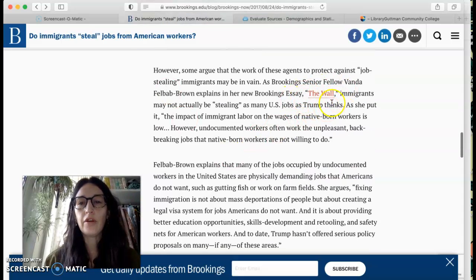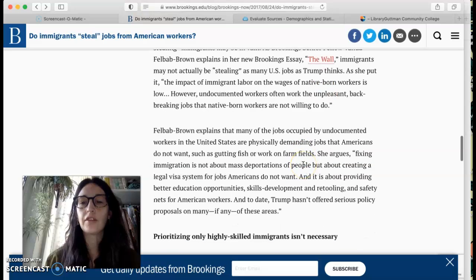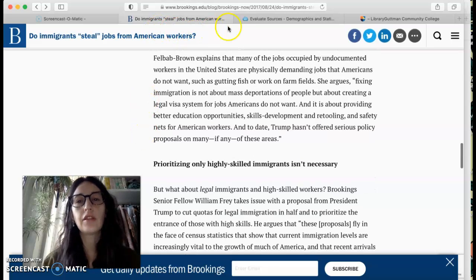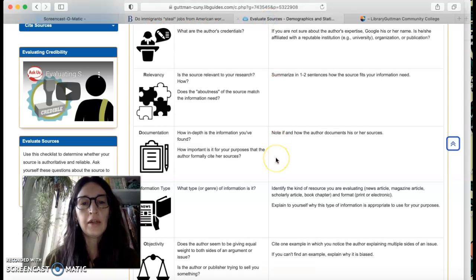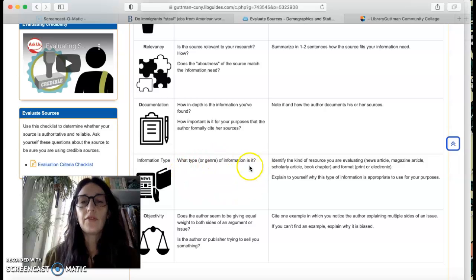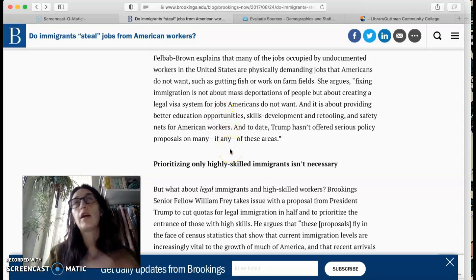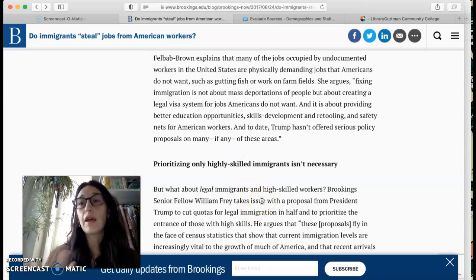They say, there's links in here to other articles that they're referring to as their evidence. So I could go back and check that information. That's a good sign. What kind of information is it? Well, as I've pointed out, this isn't an article from a newspaper. It's from a think tank. So these are people who are trying to influence policy. So I have to keep that in mind. They are going to have a bias in that way.